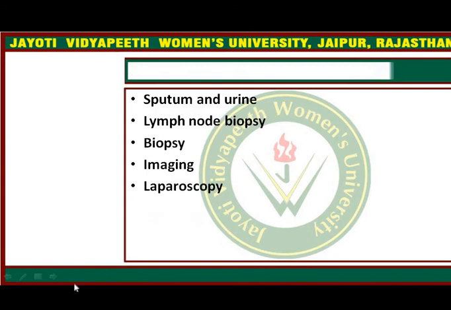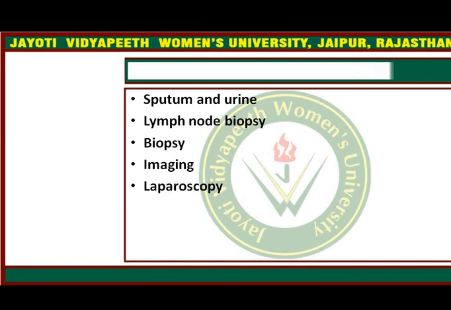Again, sputum and urine examination is generally done for the tubercular bacilli. Lymph node biopsy has to be done, especially of the neck lymph nodes, the supraclavicular lymph node, the right side supraclavicular lymph node has to be examined.